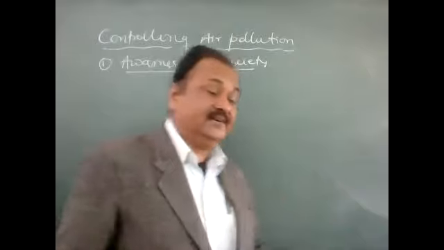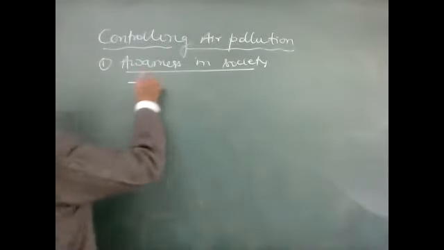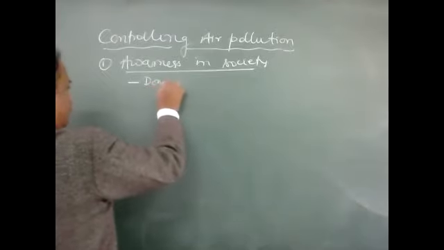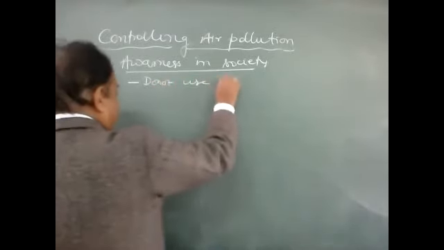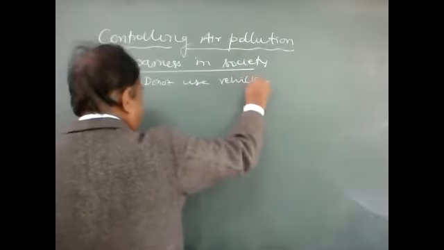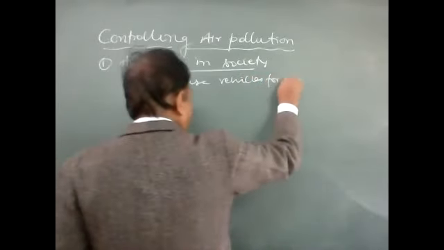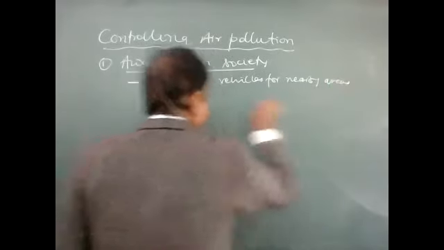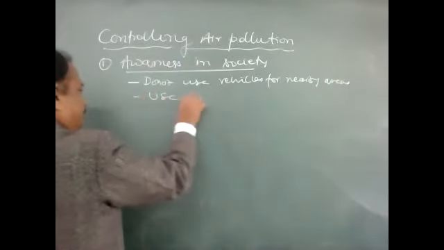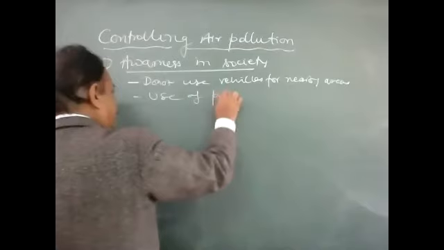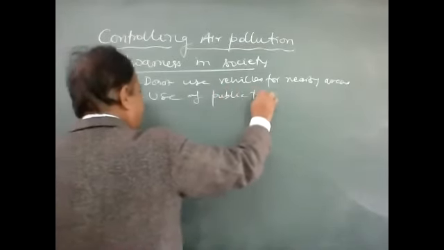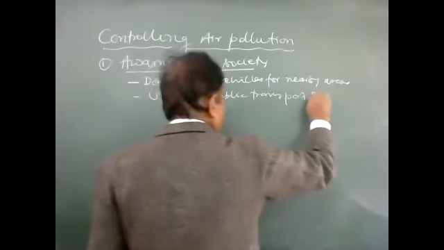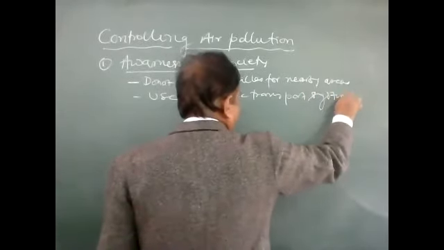So the point is, first, do not use vehicles for nearby areas. Second, use the public transport system. Public transport system has to be used.